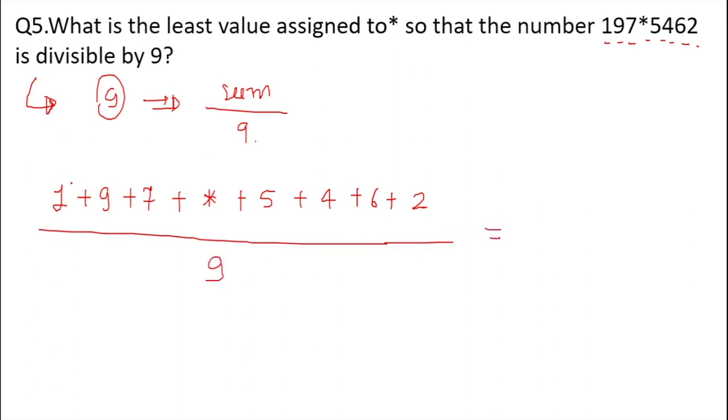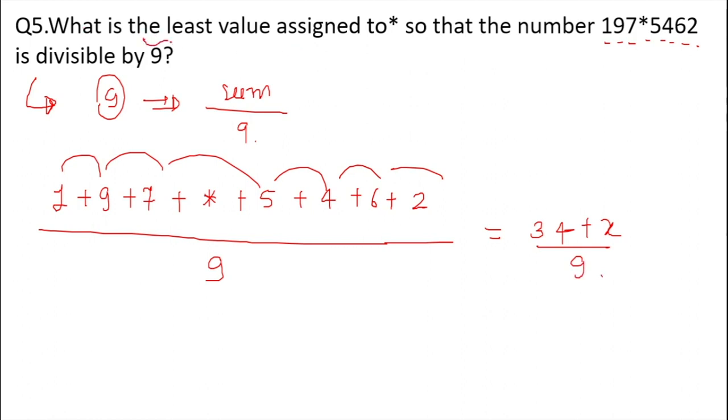Now the summation is 17. This will give us, if I am not wrong, 34. So 34 plus x divided by 9. Focus on the given question. They are asking us the least value that we can assign to x so that the whole number will be divisible by 9.